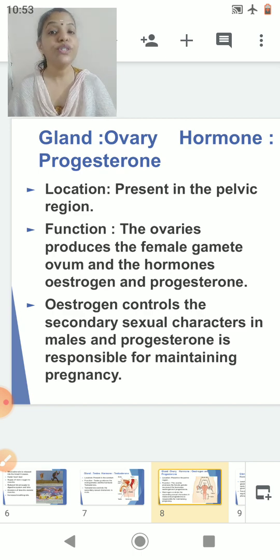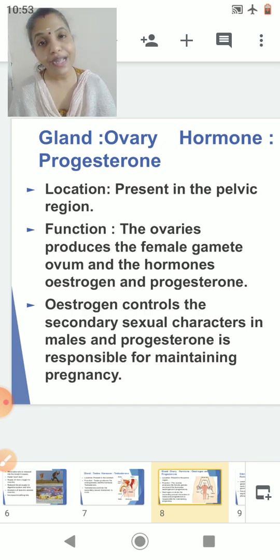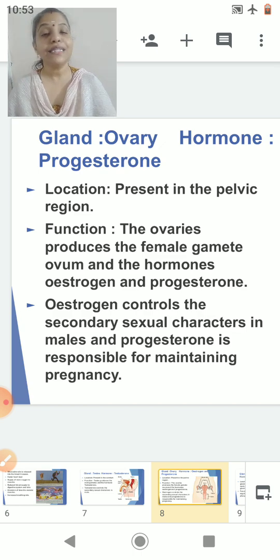Estrogen is responsible for controlling the secondary sexual characters. What are the secondary sexual characters in a female? They are the beginning of the menstrual cycle or the reproductive cycle. At the same time, the growth of hair in the private parts is also a secondary sexual character. So this is controlled by the female hormone estrogen.